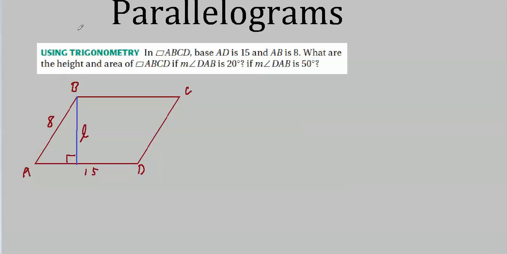That's opposite over hypotenuse. Well, here's our angle here. Here's the opposite, and here's the hypotenuse. So I think we can write that the sine of 20 degrees equals opposite over hypotenuse, L over 8.